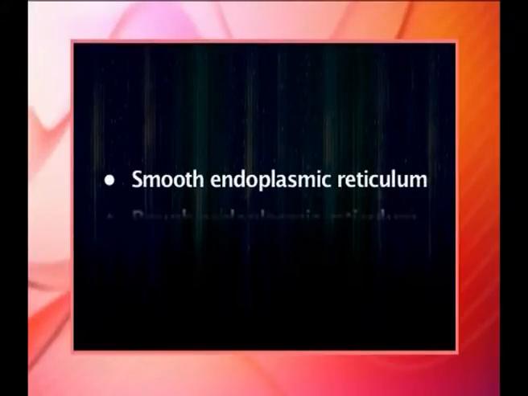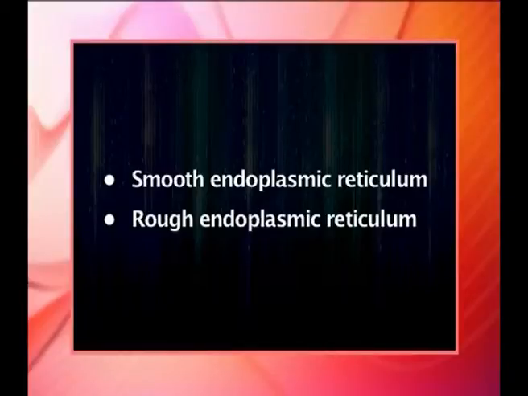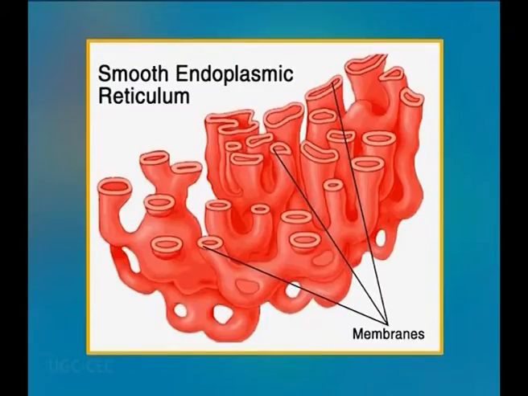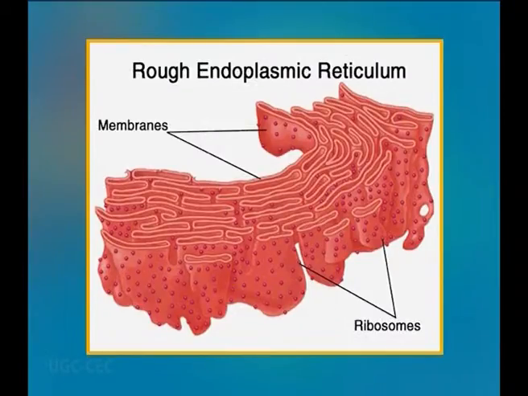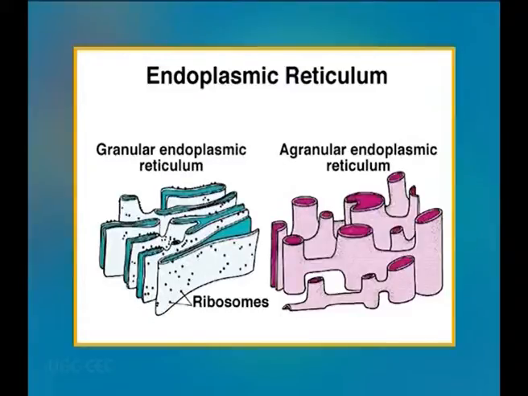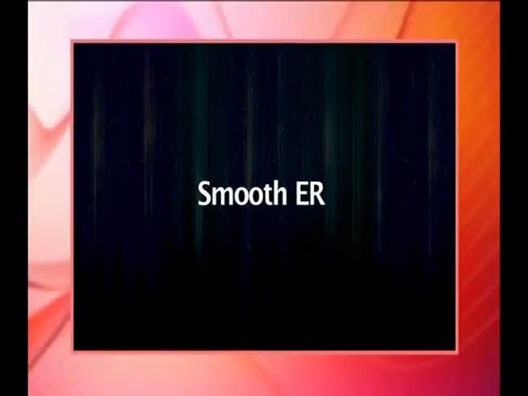There are two types of endoplasmic reticulum: smooth and rough endoplasmic reticulum. Smooth ER gets its name from its smooth folded surface, while rough endoplasmic reticulum gets its name because its surface is studded with ribosomes, making it appear bumpy. Smooth and rough ER are often attached to each other but can be distinguished by the shape. Smooth ER is tubular while rough ER is flatter. Now we will talk about the smooth ER.